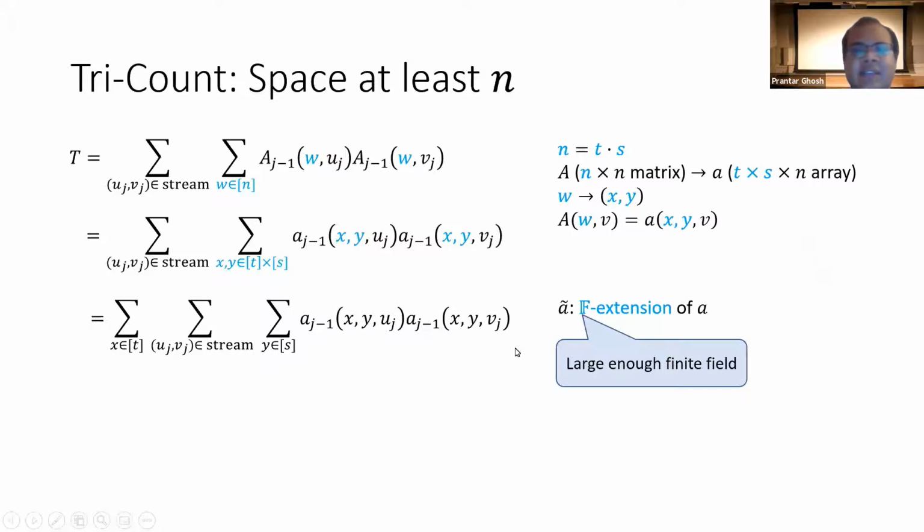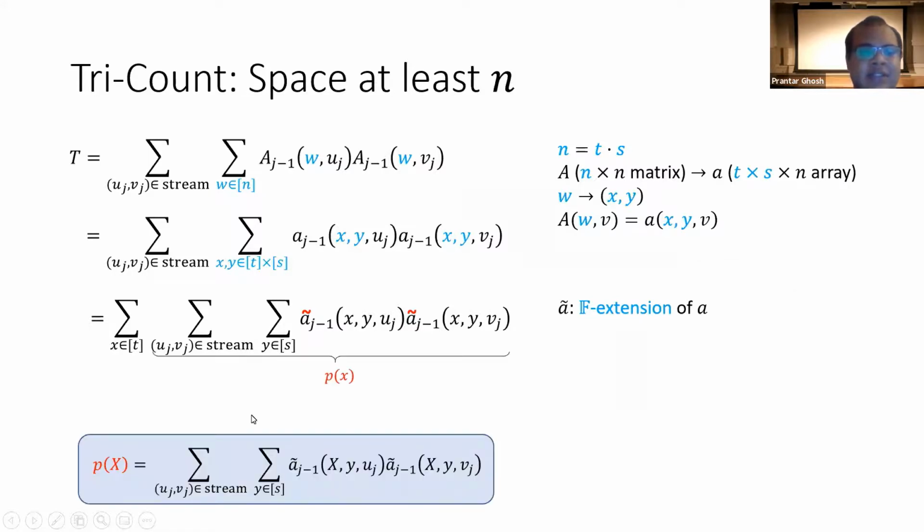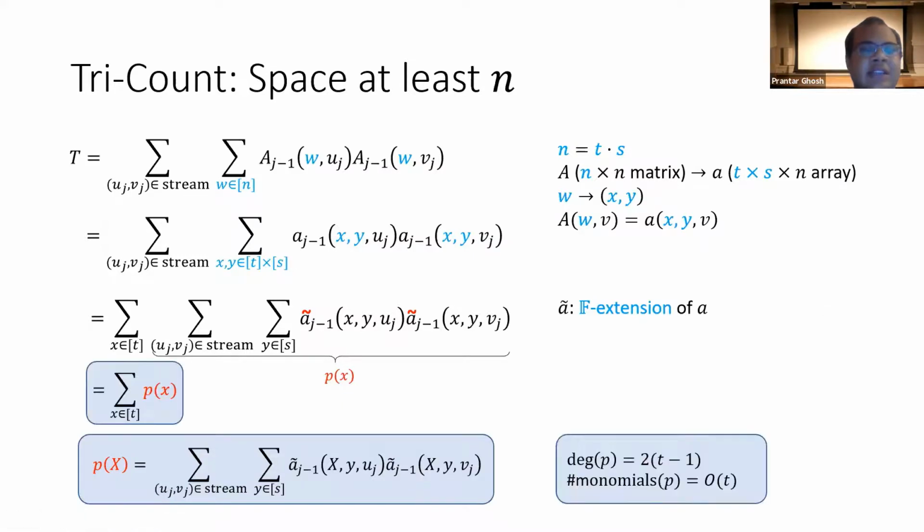Then we can simply replace a by a tilde, and now this quantity within the outer summation becomes a polynomial function of x. So the polynomial p of x is defined in this way, and then this quantity is captured as p of small x. So the quantity we are looking for, T, can be expressed as a sum of p of x, where x runs from 1 to t. And note that the degree of this polynomial p is 2 times t minus 1, that is order t, and hence the number of monomials or coefficients required to express p is also order t.